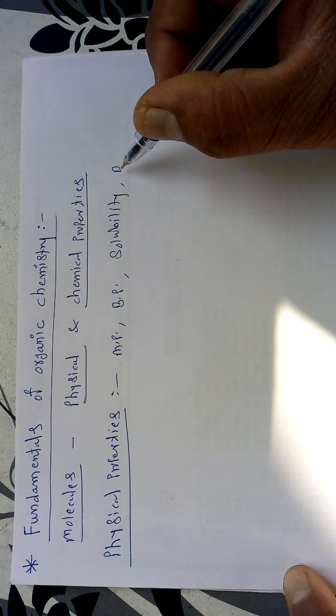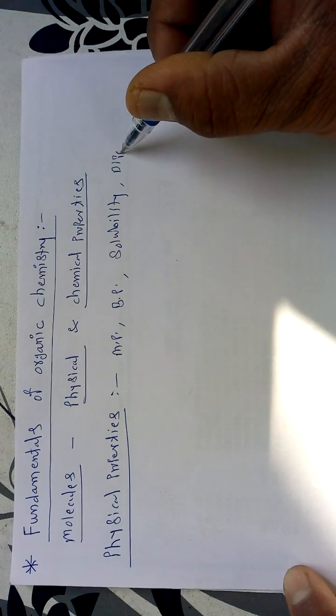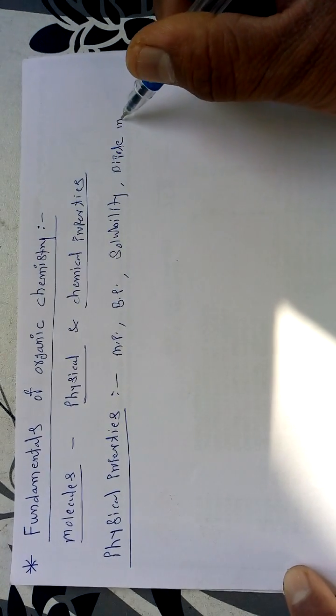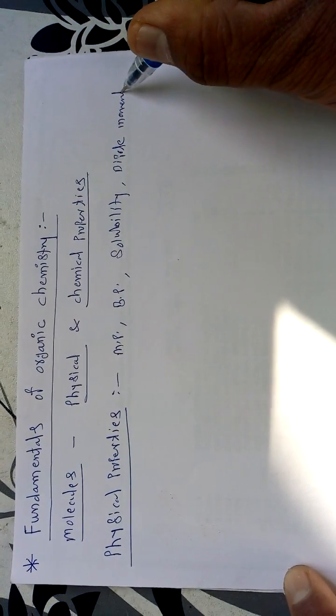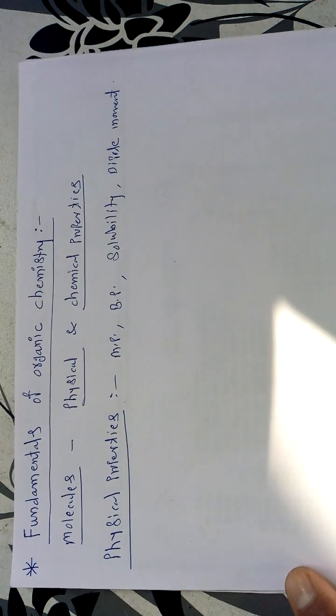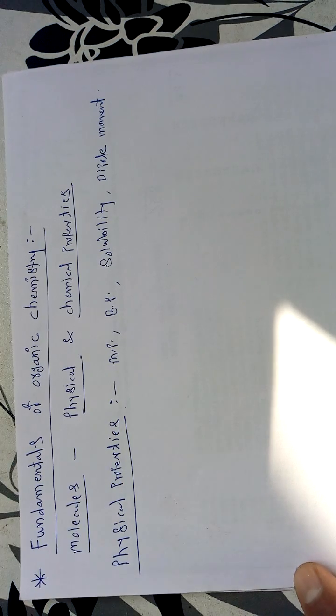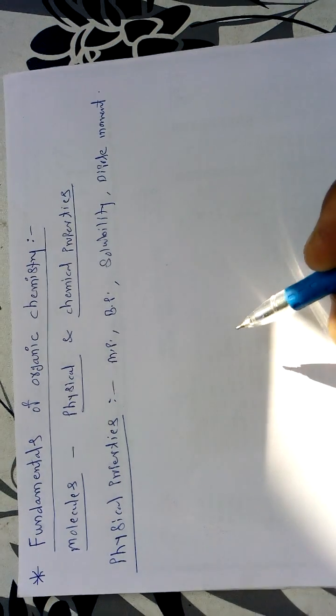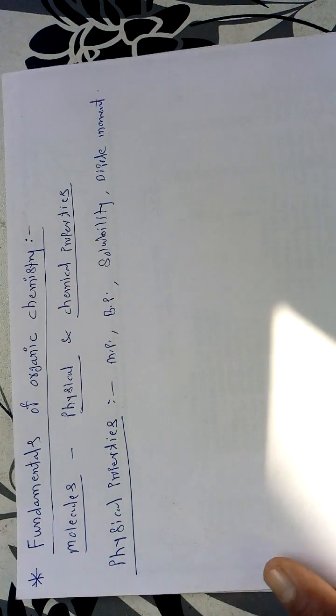That dipole moment is again an important physical property of the molecule. So these are some simple physical properties of a molecule. Now we have to take some important ones among these physical properties.